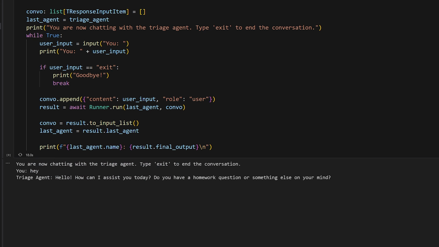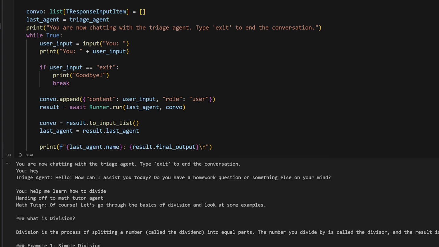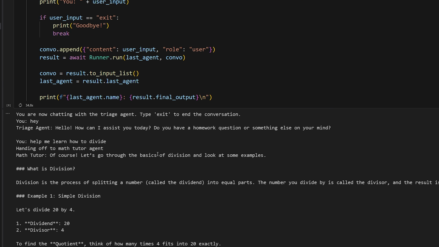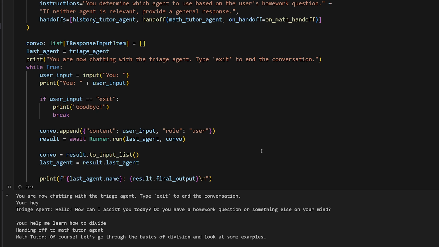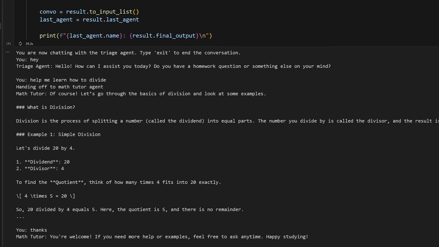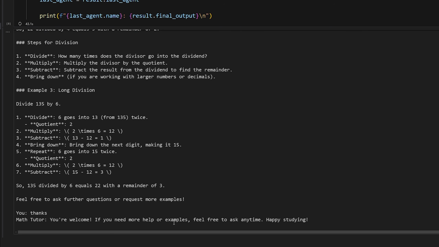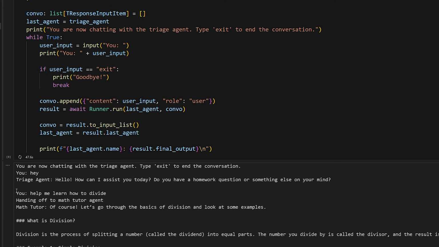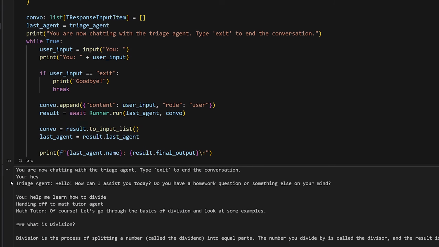So if I say something like, help me learn how to divide, it should route me to that. So handing off to the math tutor agent. Boom, it says math tutor, of course. Let's go through the basics of division. And then it tells me how to divide. So I can keep sending messages like, thanks. And I'll get a new response. So I said, thanks, math tutor, you're welcome, blah, blah, blah. So it's working perfectly. It's able to keep track of the last agent I talked to. That way I can have a back and forth conversation with a multi-agent system, not just a single agent at a time. So hopefully you guys find this interesting as well.